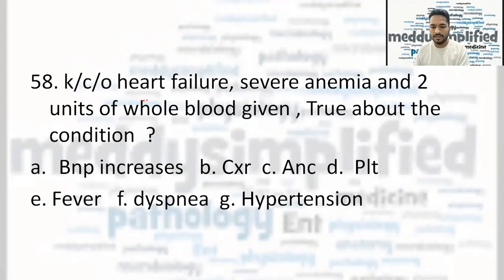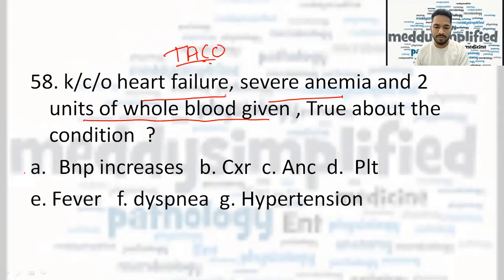Now, a known case of heart failure was given, severe anemia was there, 2 units of whole blood was given, and what can be the condition? So basically, this question was asking about TACO. Okay, and in TACO, BNP increases, chest X-ray, we can see something, dyspnea and hypertension is seen. So according to me, the option with A, B, F, and G should be the correct answer.